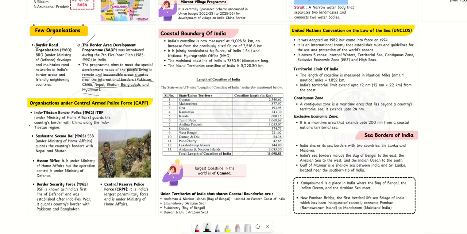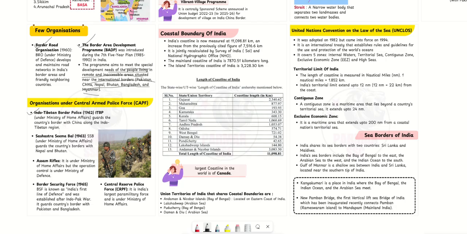Now the organizations under the Central Armed Police Forces, that is CAPF. There are different borders, and for different borders, these forces have different names and different organizations which guard the boundary.